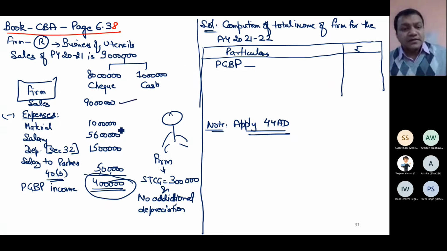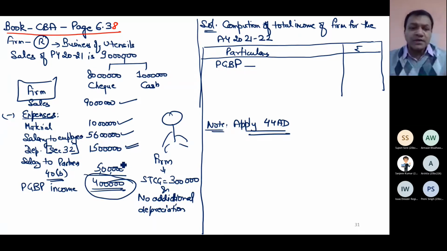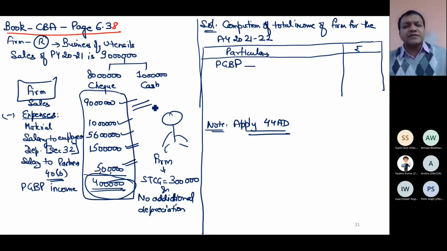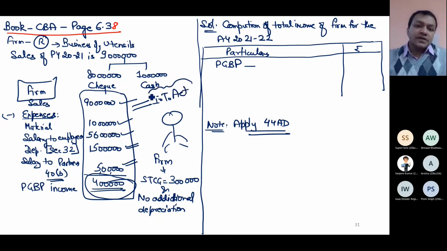Sales, yes. Material, yes, allowed under PGBP. Salary to employees is allowed, there is no problem. Depreciation under section 32 is allowed as per the provisions of the Income Tax Act, no problem. Salary to partners fulfilling the conditions of section 40 clause B is allowed. So whatever figures are given, I have first checked that these figures are 100% correct as per the provisions of the IT Act. There is no problem. This is my first task.